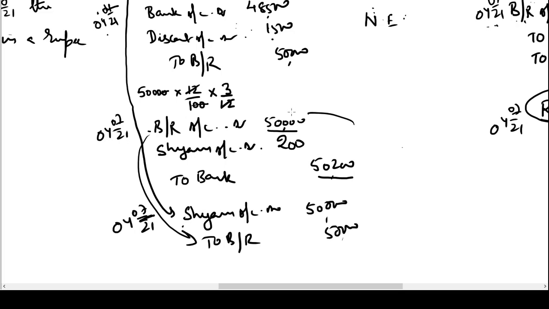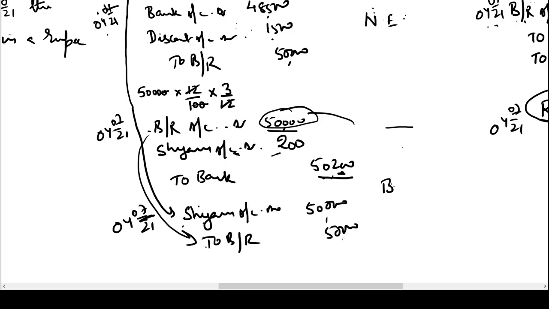Ram took the bill back from the bank, paid money in exchange. Ram also had to pay noting charges to the bank, but he is going to recover this money from Shyam. Hence, Shyam account is debited here. Okay. And he has now thrown the bill on the face of Shyam. Shyam becomes the receiver of the bill and bills receivable account is credited. Or simply, this is nothing but reversal of the entry which we have earlier passed when we received the bill from Shyam. Okay. Now, what will be the entry in the books of Shyam?